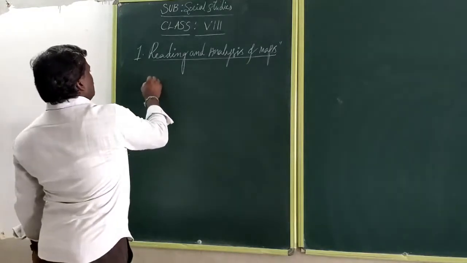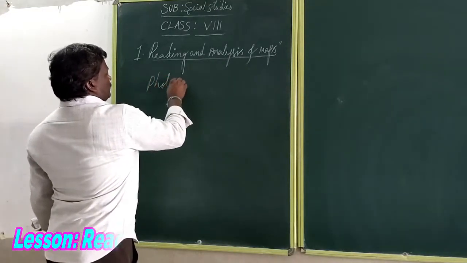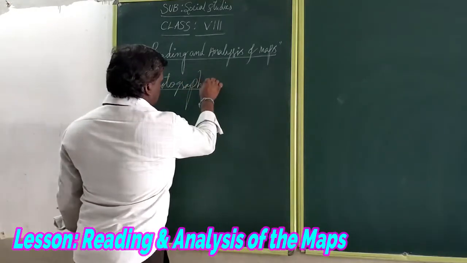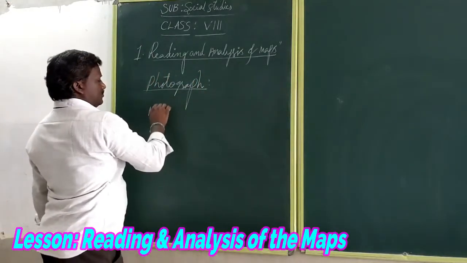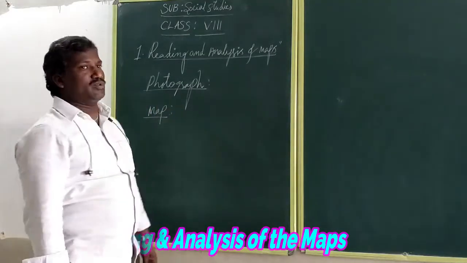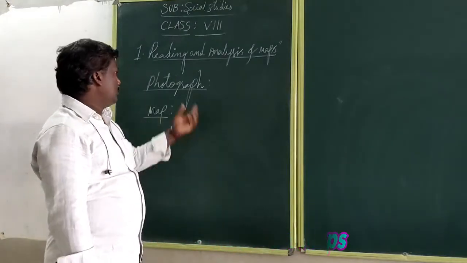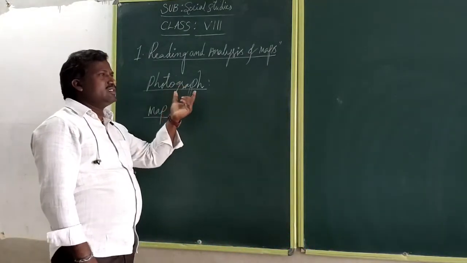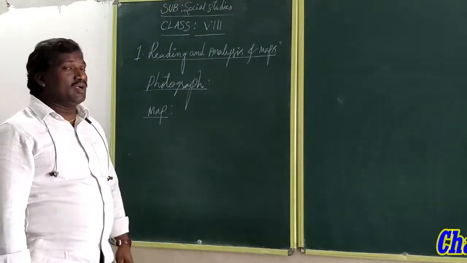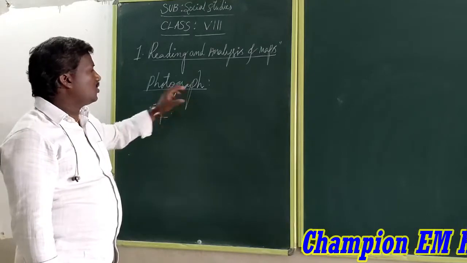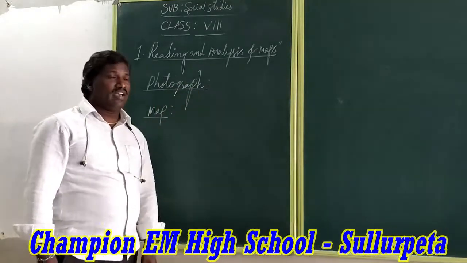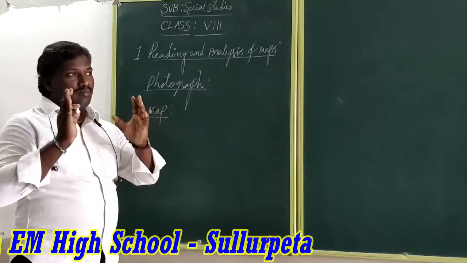Generally you can see a photograph and a map. See, this photograph and map are both different. Am I correct on that? A photograph does not follow any directions or corners. A photograph is imagination. Some sort of that, we cannot find out where the particular boundary is.